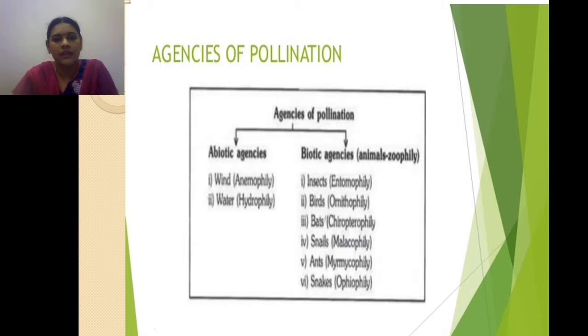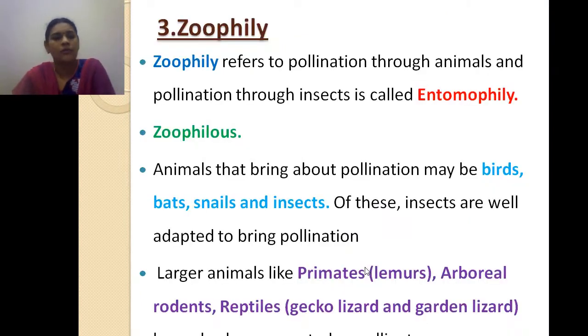So this is again the agencies of the same thing. Insects causing entomophily, birds causing ornithophily, bats causing cheiropterophily, snails causing malacophily, ants causing myrmecophily, snakes causing ophiophily. Okay, so zoophily. Pollination through the animals is called zoophily. Animals, they are telling here the bats, the snails, these and all they are calling as the animals. The pollination through the insects is called entomophily.